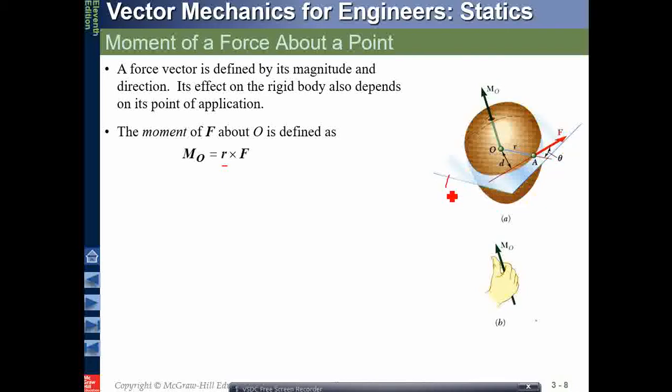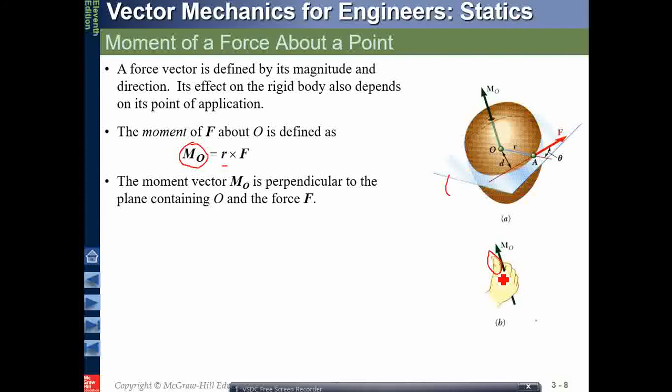This is the plane we are talking about. So r and F are contained on the same plane. If something like this happens, then r cross F will give me a vector which is perpendicular to the plane, which is called the moment, M naught. And again, the direction of the moment will be from the right hand rule, and the thumb of the hand will give me the direction of the moment.